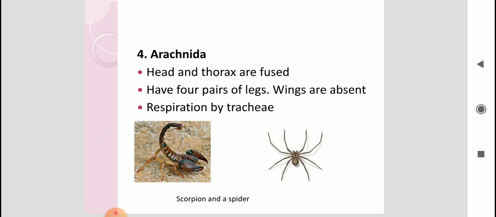Now you know what you have to do. You have to revise till arthropoda, and we will study about mollusks and echinoderms in the next class.